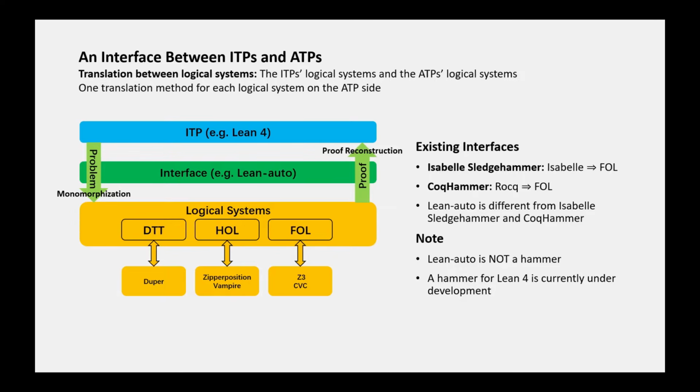For those familiar with ITPs, we also want to point out the differences between LingAuto and previous interfaces. LingAuto is different from Isabelle Sledgehammer because Ling4 and Isabelle are based on very different logical systems. LingAuto is also different from Coq-Hammer because Coq-Hammer's translation is based on an encoding of Coq into untyped first-order logic, while LingAuto's translation is based on monomorphization, which we'll get into later.